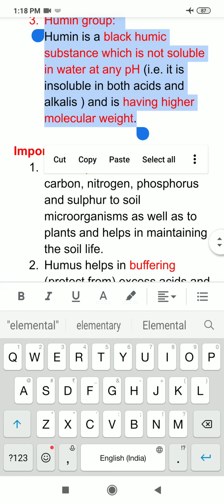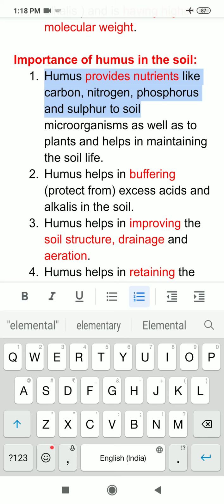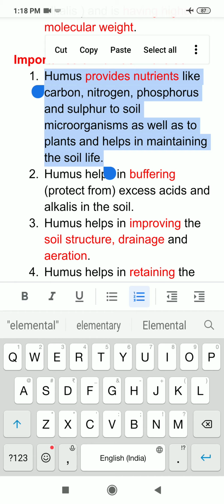So, next I am coming to the importance of humus in the soil. So, firstly, humus provides nutrients like carbon, nitrogen, phosphorus and sulfur to soil microorganisms as well as to plants and helps in maintaining soil life. Now, I told you that humus is formed by decay of dead organic remains of plants and animals. So, they mainly contain carbon, hydrogen, nitrogen, phosphorus. So, they provide nutrients to the soil microorganisms as well as to the plants.